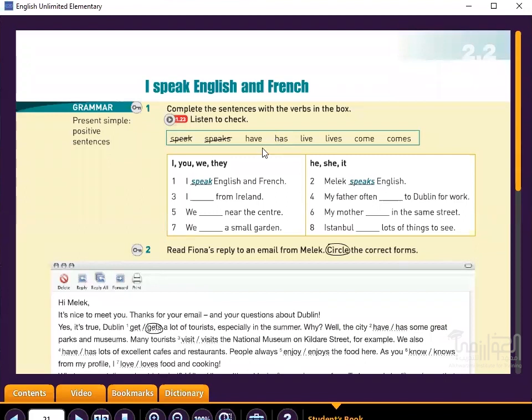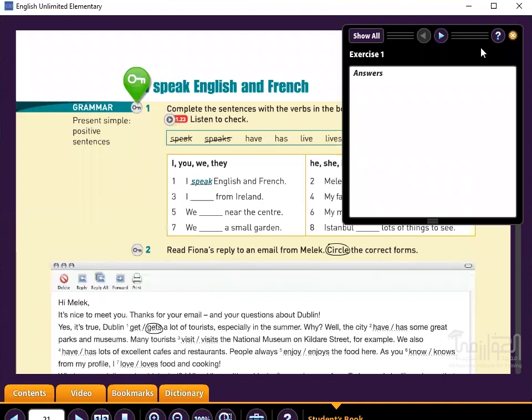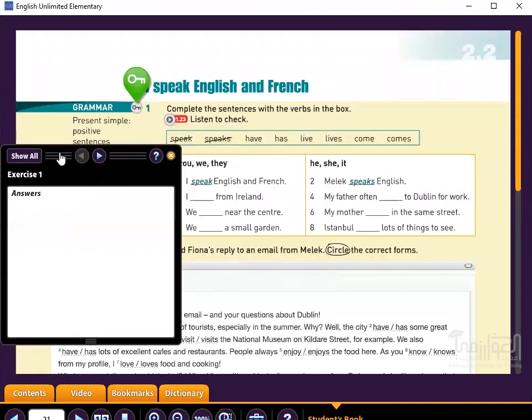Okay, now let's look at the answers. So you can see the answers. Check your answers with these. So these are the answers for 3, 4, 5, 6, 7, and 8.